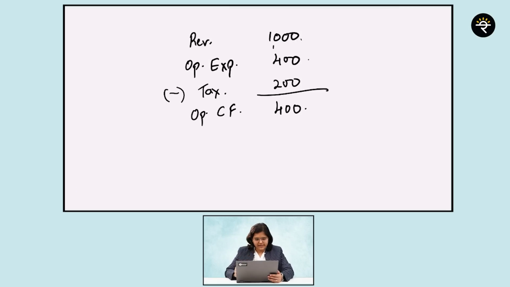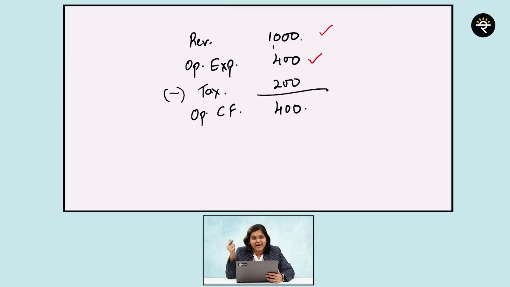Now let's take a very simple example. Assume that there is a hotel owner and 1000 rupees is his revenue, collected amount based on sale of food and beverages. Now to run his hotel, he requires to spend 400 rupees. Right? So what is his basic operating income? I can say it will be revenue minus this operating expense, which will be 600.